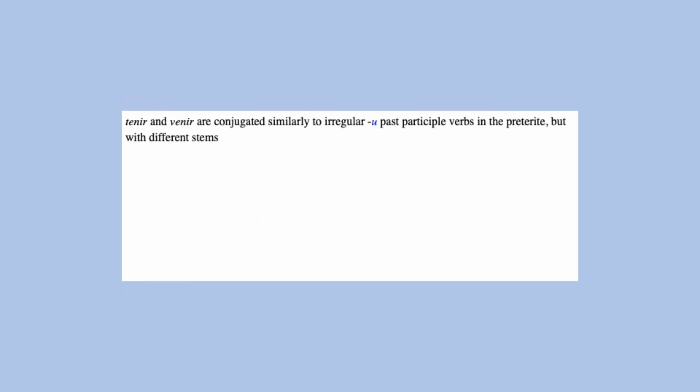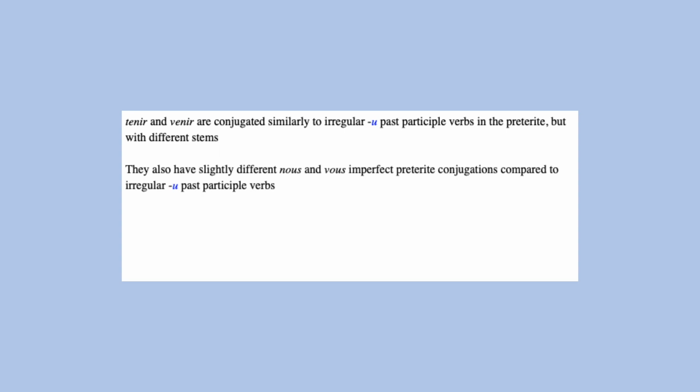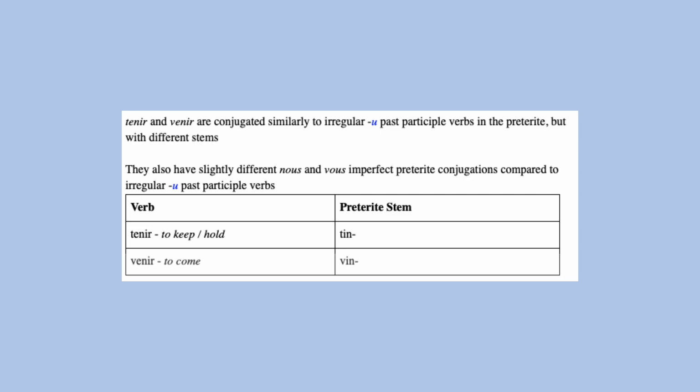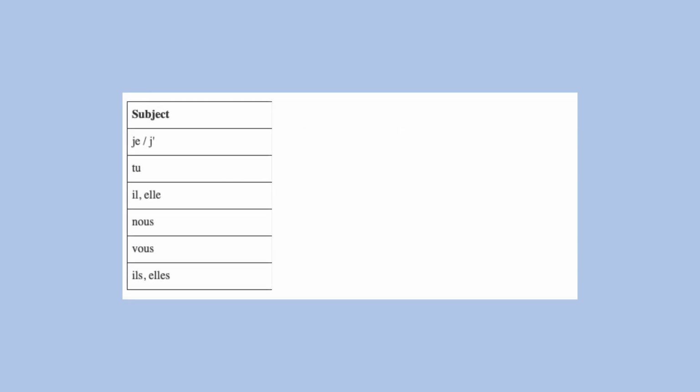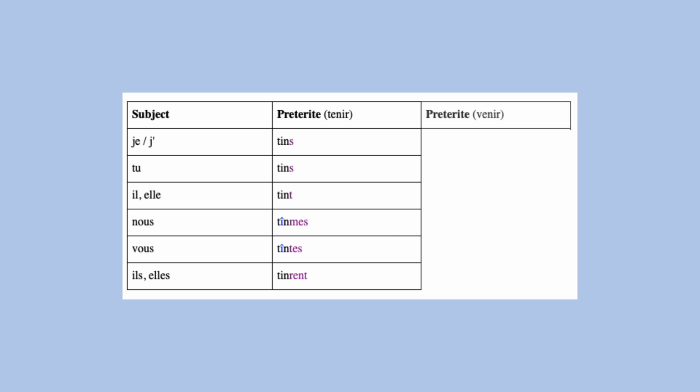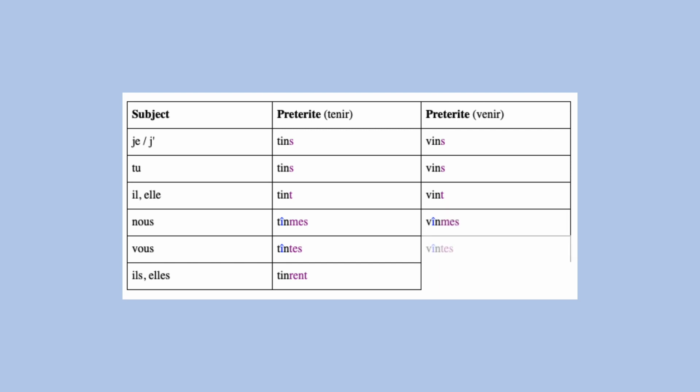The verbs tenir and venir are conjugated similarly to irregular U past participle verbs in the preterite, but they have different stems. They also have slightly different preterite endings compared to irregular U past participle verbs. Their preterite stems are tin and vin. The preterite conjugations for tenir: tins, tins, tint, tînmes, tîntes, tinrent. For venir: vins, vins, vint, vînmes, vîntes, vinrent.